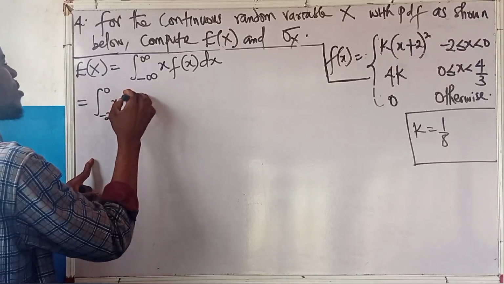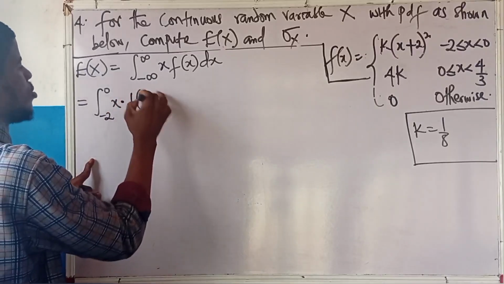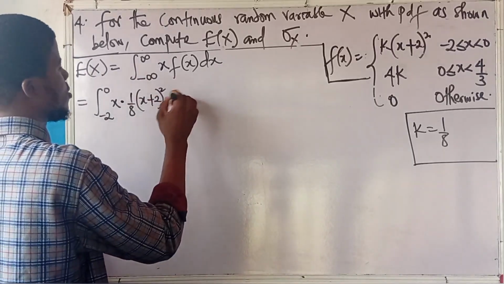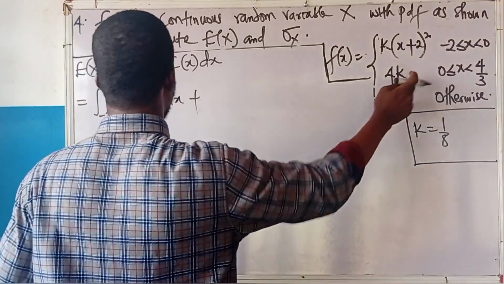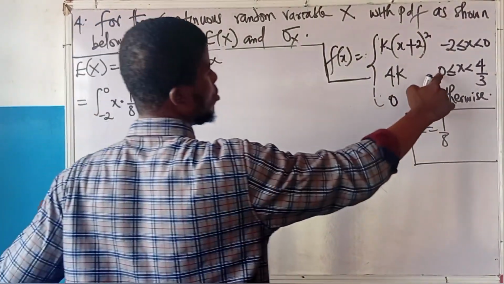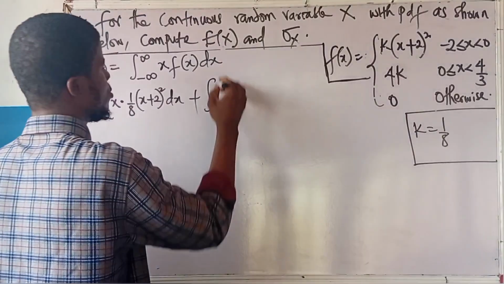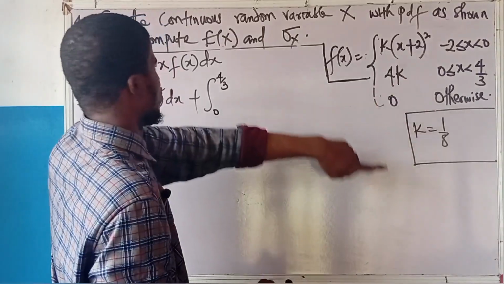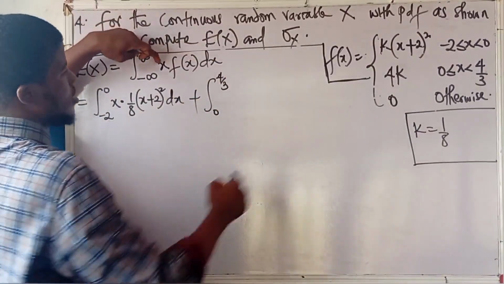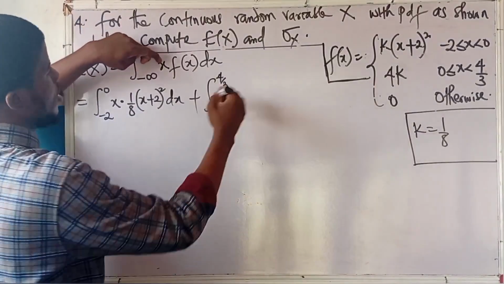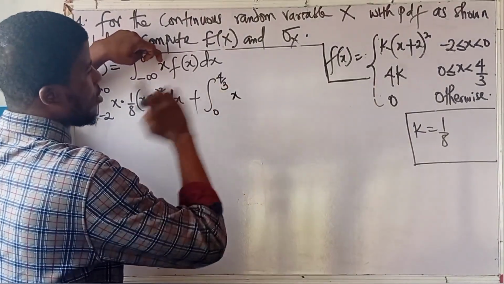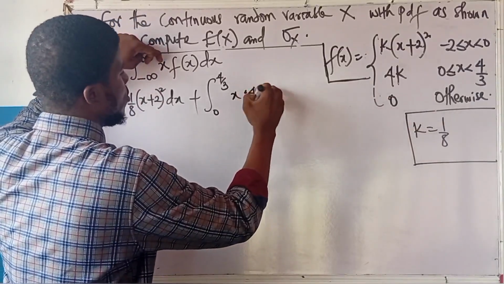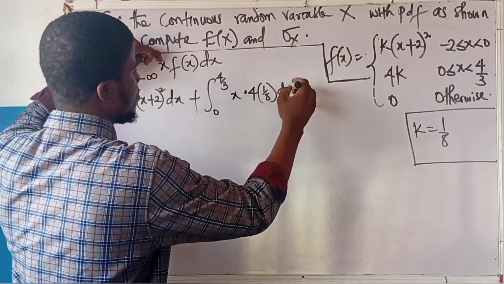So I'll be writing times 1 over 8 into x plus 2 squared dx. Plus, I'll take the next one. The integral from 0 to 4 over 3. Then I have 4k as the function. Then it is x times 4k. So x times 4k, but k is 1 over 8. So this is times 4 times 1 over 8 dx.